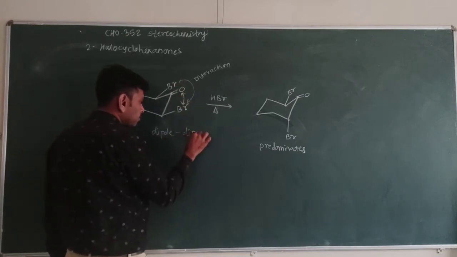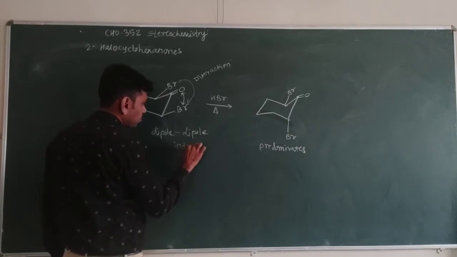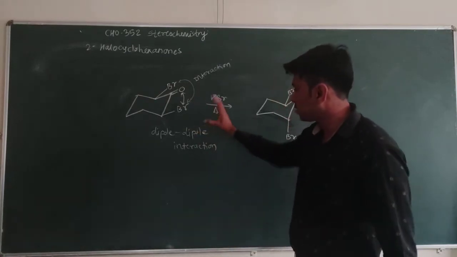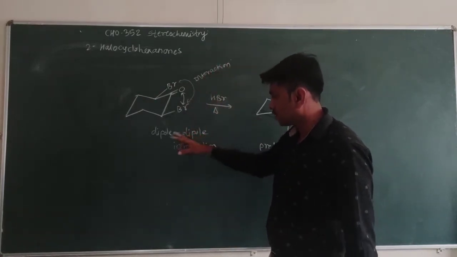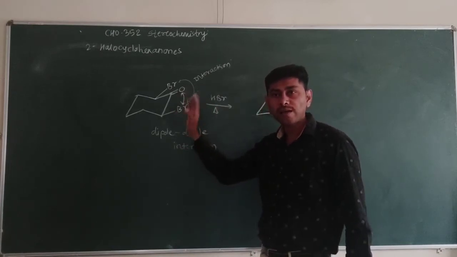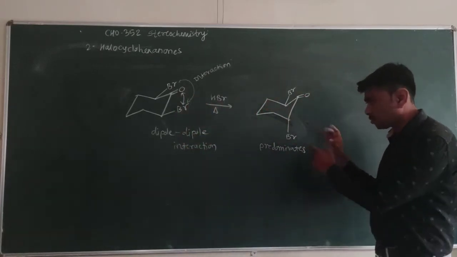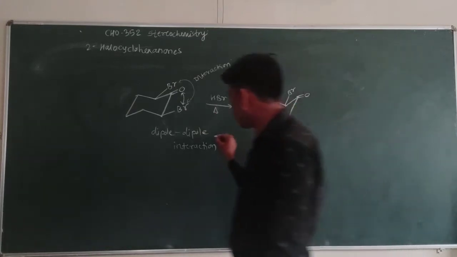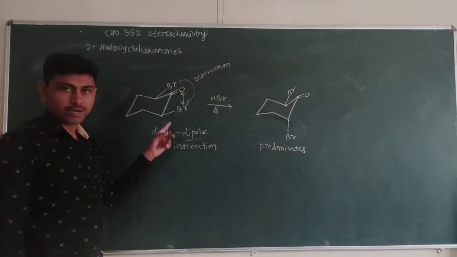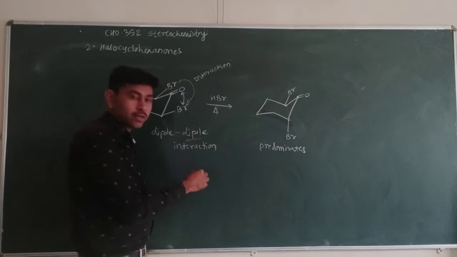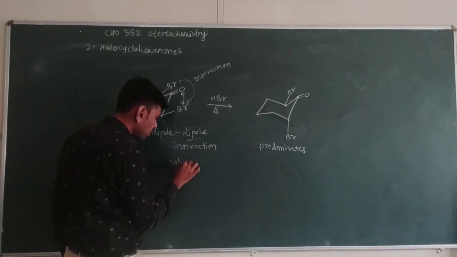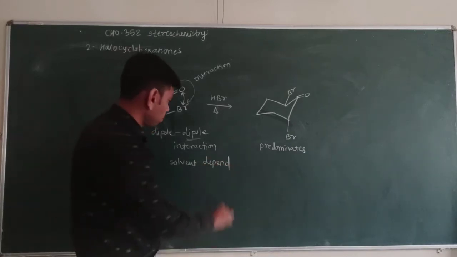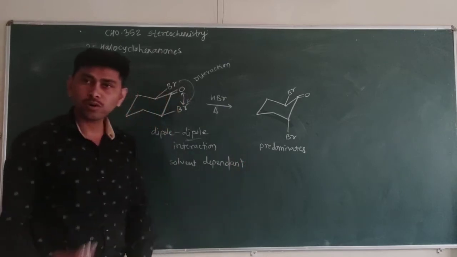Dipole-dipole interaction is there. So due to these two interactions, the E conformer is highly unstable, and due to which the bromine at the axial position, this conformer predominates. This dipole-dipole interaction is solvent dependent, because the dipole is stronger in a polar solvent.